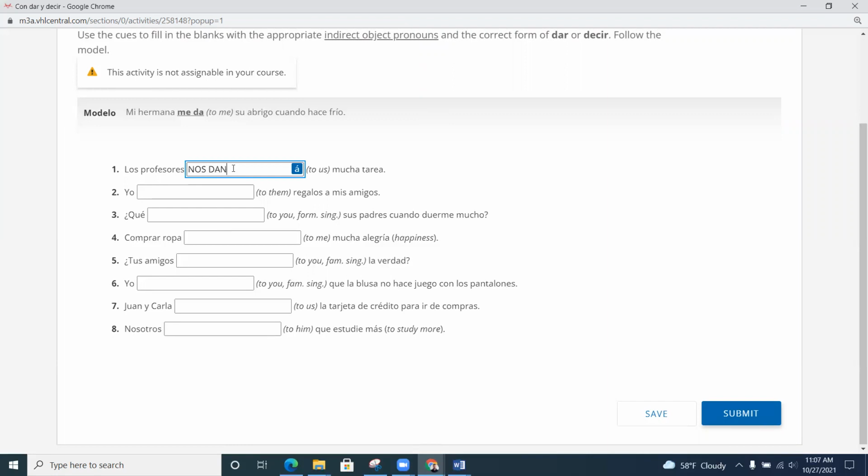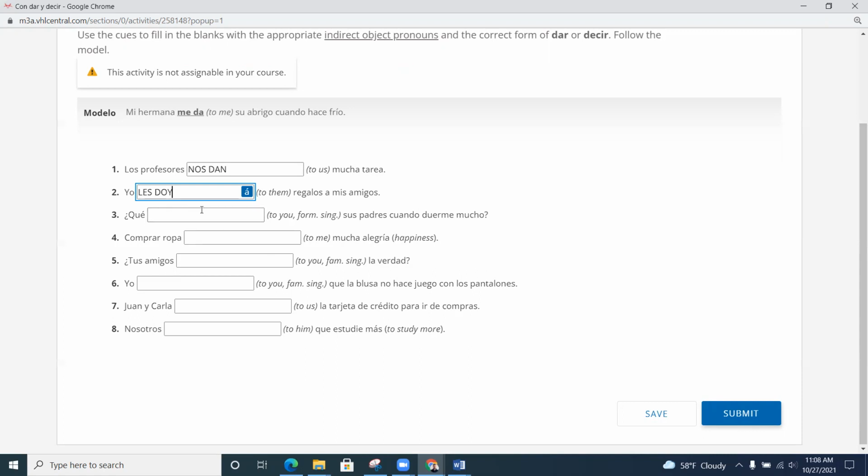They give a lot of homework, so dan, porque los profesores nos dan mucha tarea. Bien. 2. Yo, to them, regalos a mis amigos. Pausa. Y volvimos, so the to them would be les, and the verb would again be dar, because you give gifts, so it would be doy. Remember, that's an irregular one. Yo les doy regalos a mis amigos.